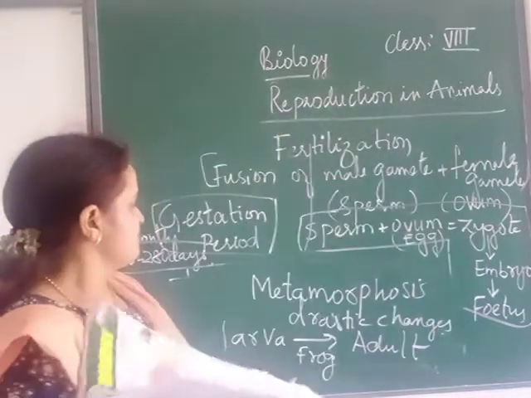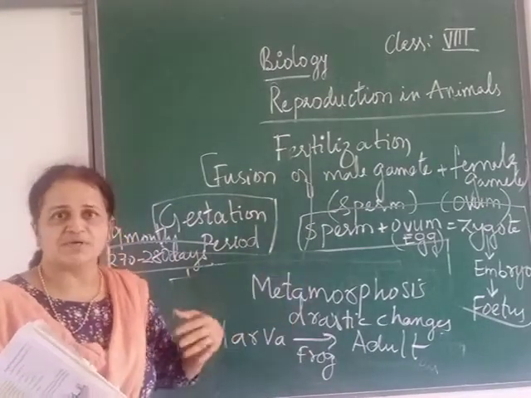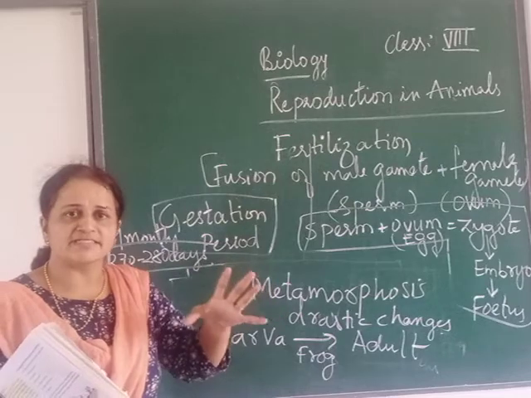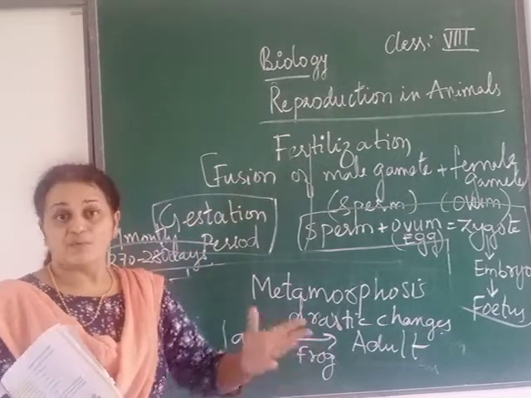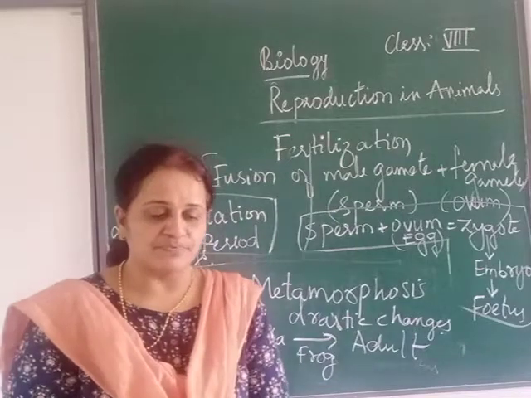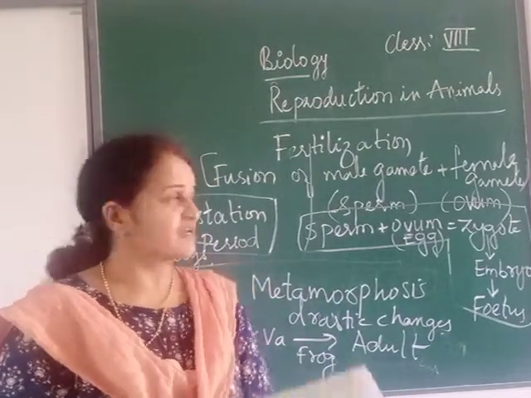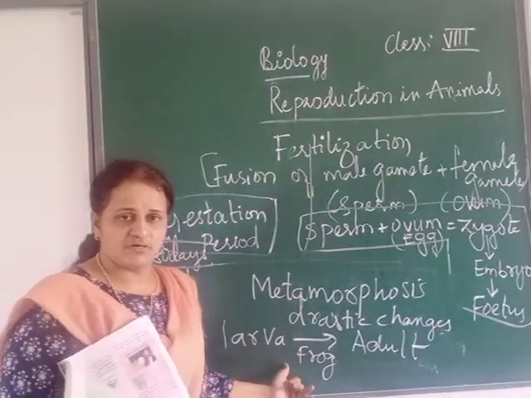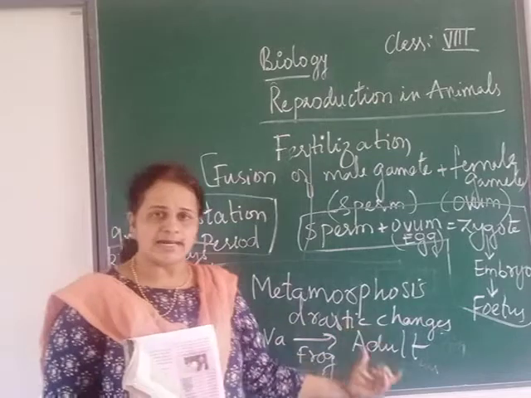And how is the fertilization in frog? External or internal? External, because it is laying its eggs and releasing its sperm outside, in the water, so that there will be fusion. Alright, so everyone, this is all about the life cycle of who? Frog. Metamorphosis. Metamorphosis means from larva to adult.